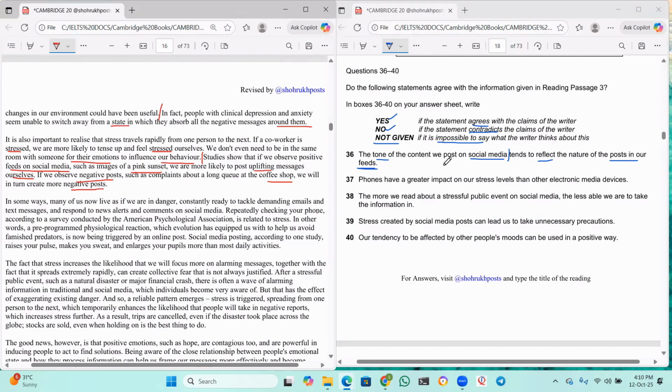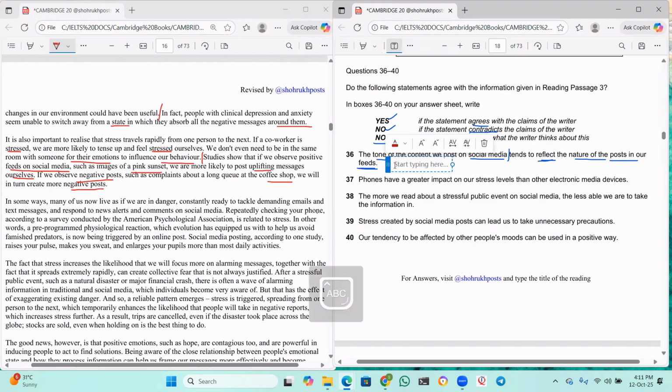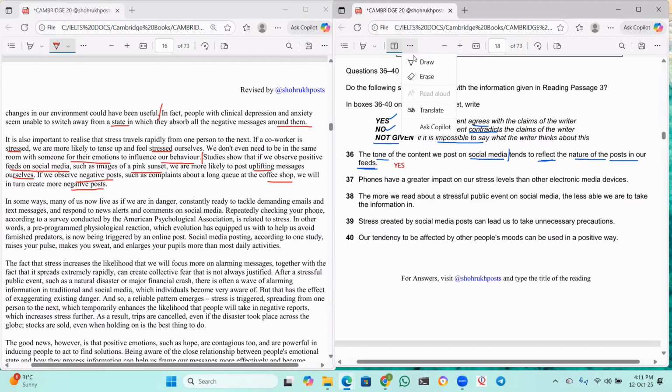The tone of the content we post on social media tends to reflect the nature of the post in our feed. Yes, sir. Exactly, yes. This sentence is exactly matching with this paragraph. So, the answer should be yes. Okay. So I'll just write it here. Okay, this is good. Done.